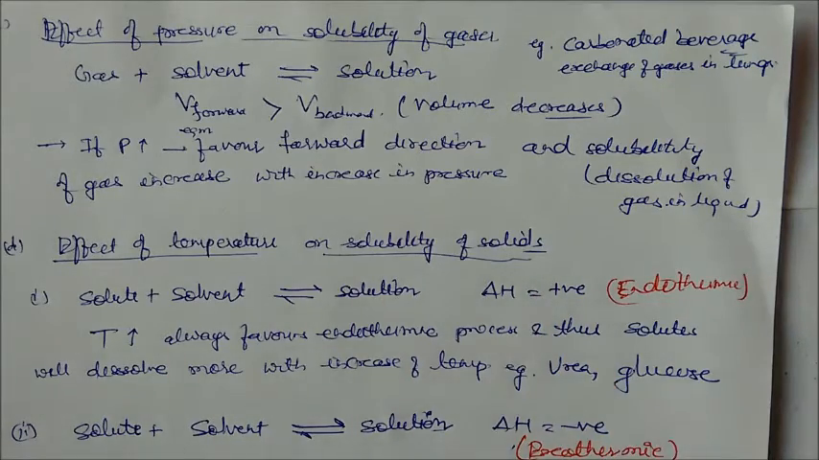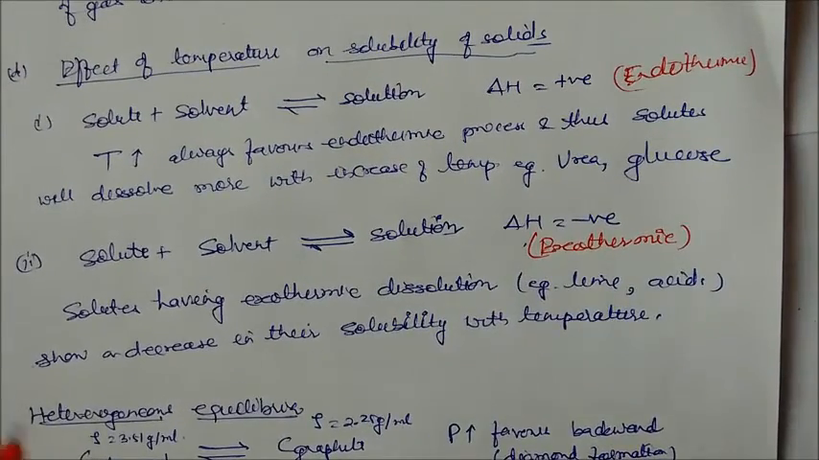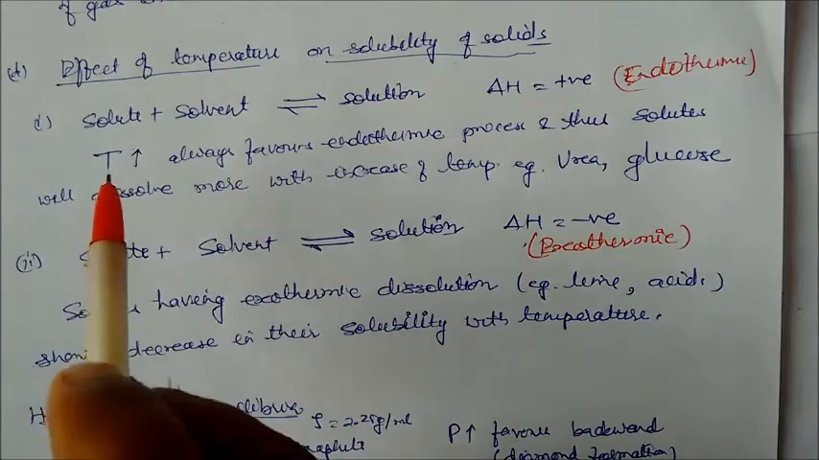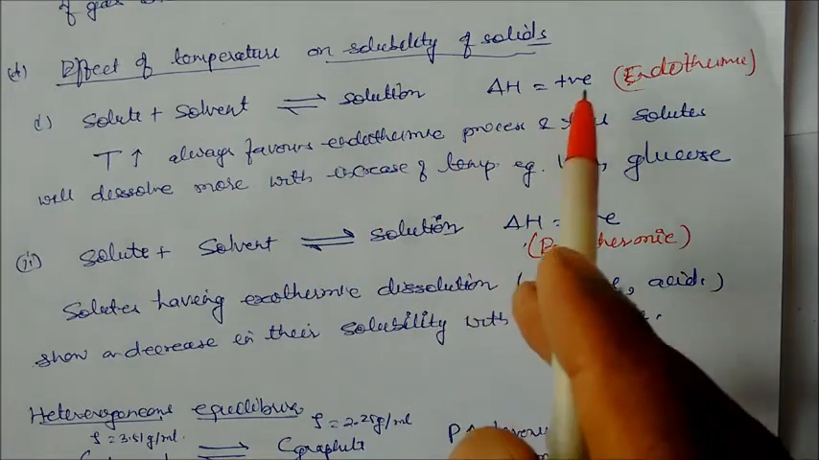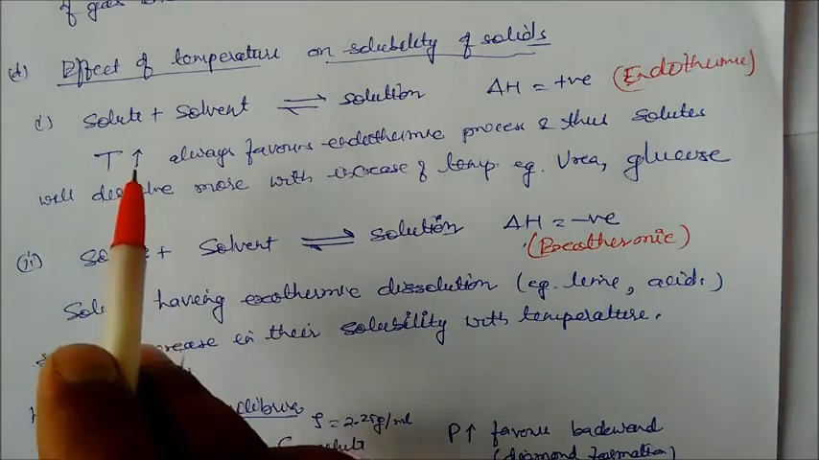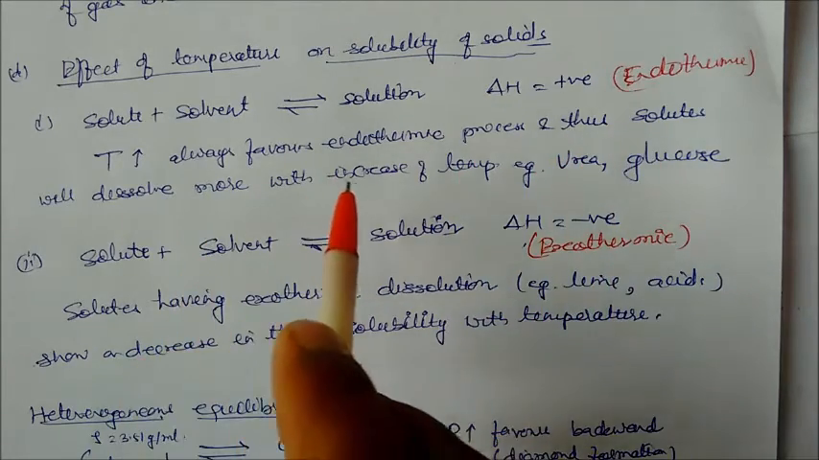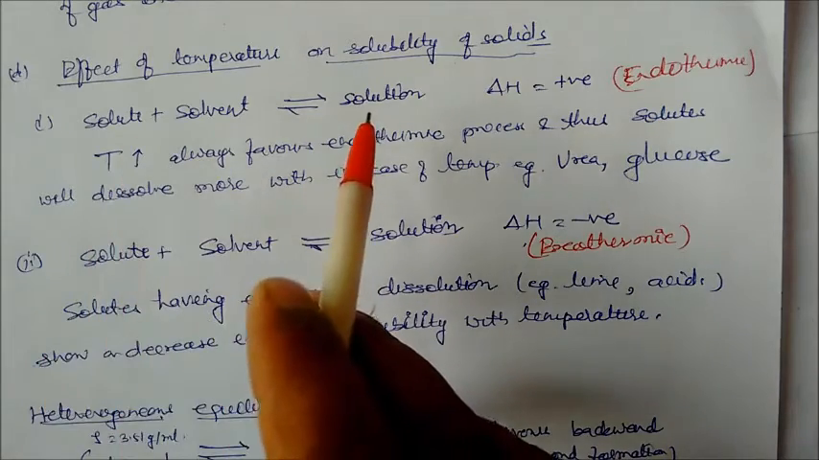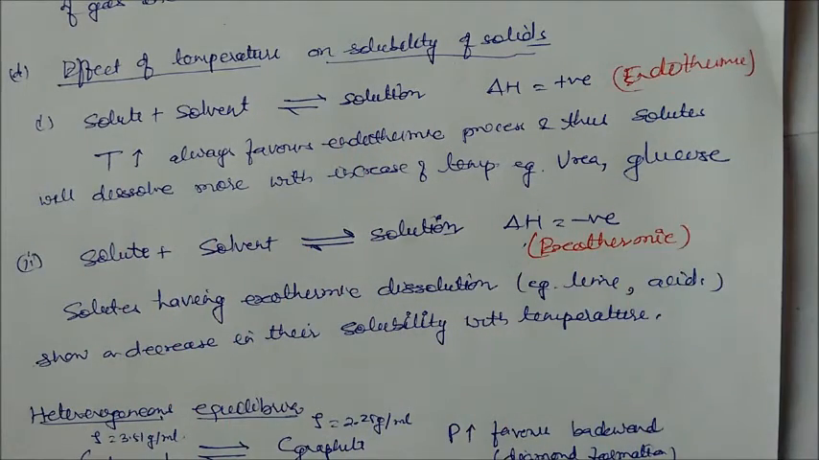Now we see the next case, the effect of temperature on the solubility of solids. How does temperature play a role in this case? Here we have two cases. Solid plus solvent gives a solution, and if delta H is positive, this means endothermic. Increasing temperature always favors the endothermic process, and solids will dissolve more and more on increasing temperature. So in an endothermic process, on increasing temperature, there is more formation of solution. We have examples like urea and glucose.